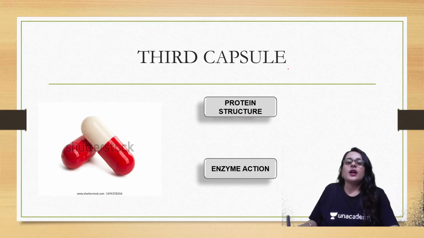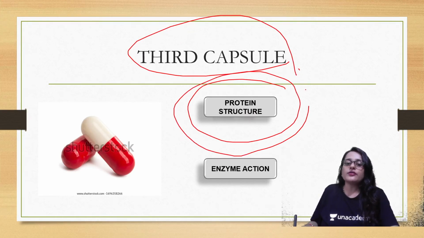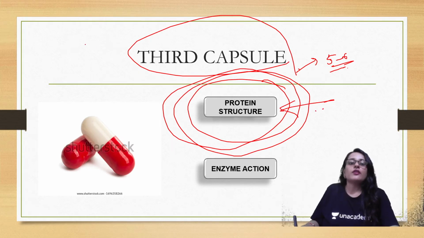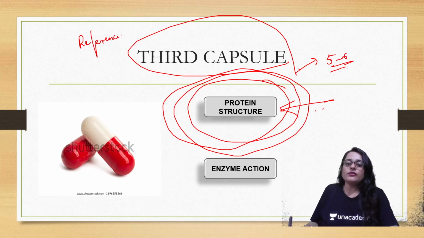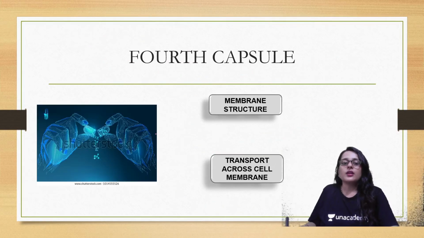Okay. Under third capsule, you have to go through protein structure. See this, from this topic, at least 5 to 6 questions come every year. So you have to go through this topic very thoroughly from good reference books. Okay. Then you have to go through enzyme action. This topic is very useful conceptually. Otherwise, 1 or 2 questions always come from this topic.